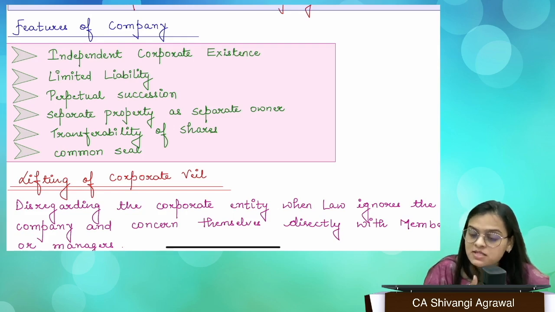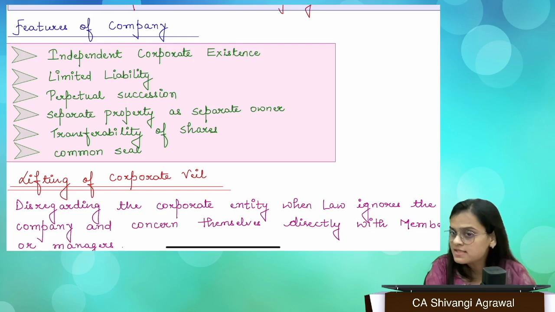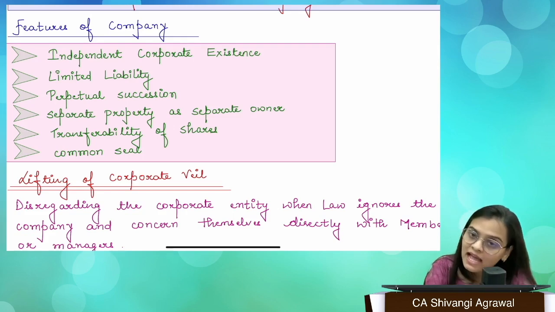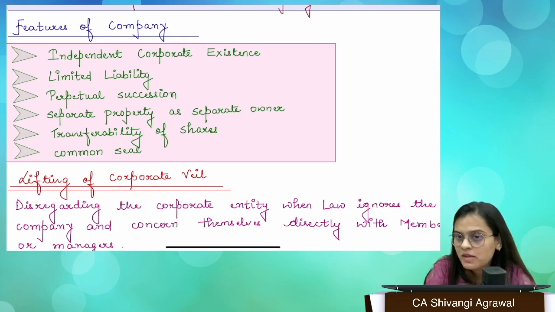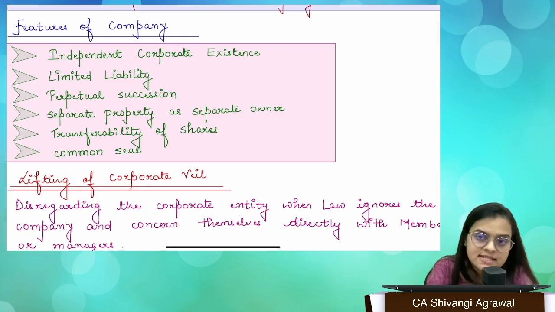So the shareholder can be called upon only to pay the unpaid value of his shares, that is 100 in the given case, right? So that is the liability which may be asked for, and not more than that. And if it is a company limited by guarantee, then the amount of guarantee is what can be called for.